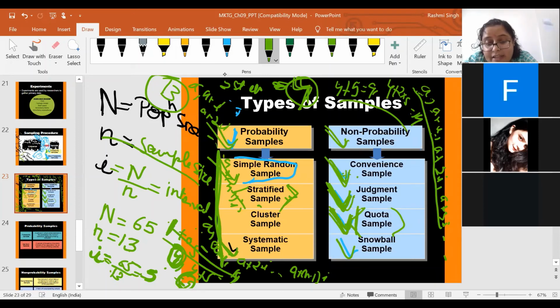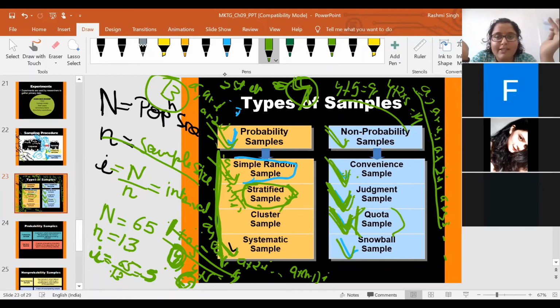Now what I am saying is that this is stratified sampling. In stratified sampling, you will be making different groups. From your overall population, you will be making different groups, and those groups will be based on the research objective. Suppose I want to conduct a study about the average package of students, for all the MBA students in Odisha. In that case I will stratify. So this is my research objective.